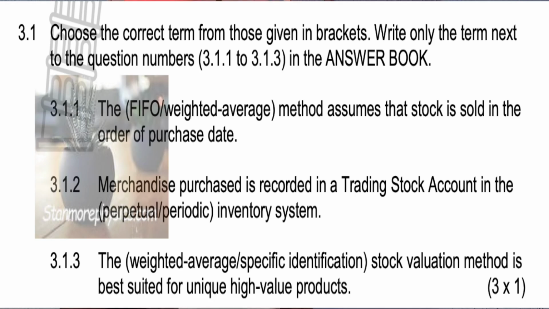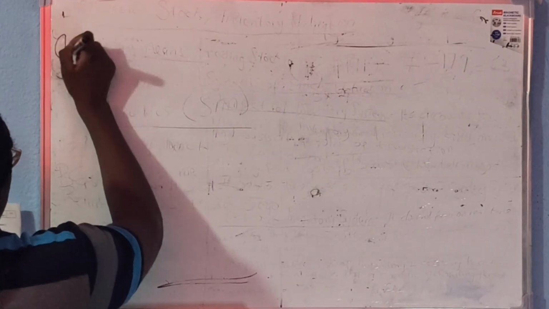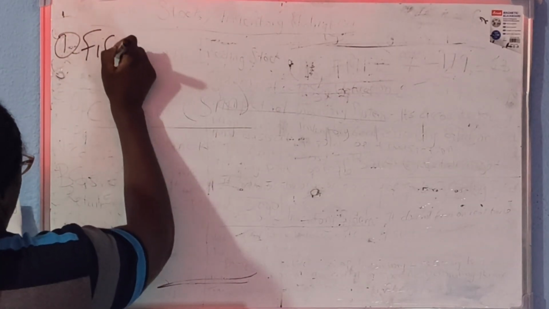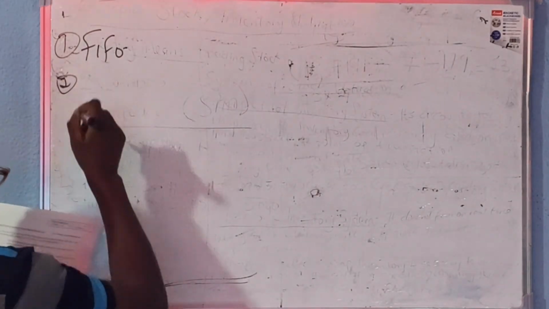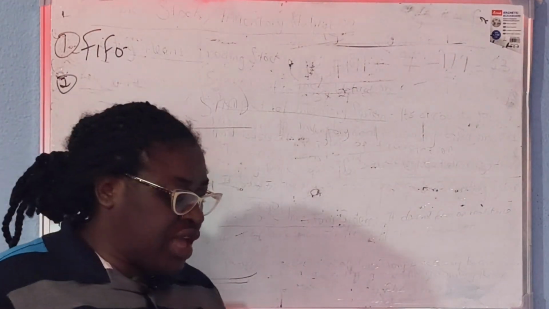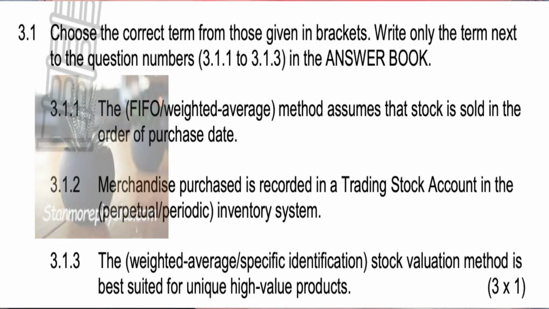The dash method assumes that stock is sold in the order of purchase, and that method is the FIFO method.